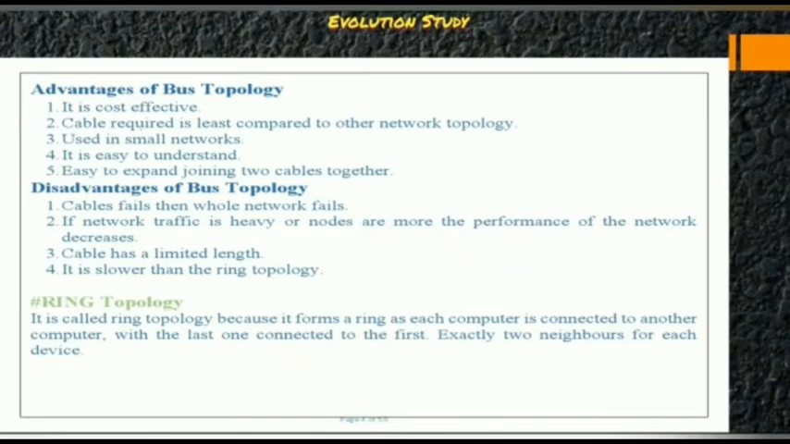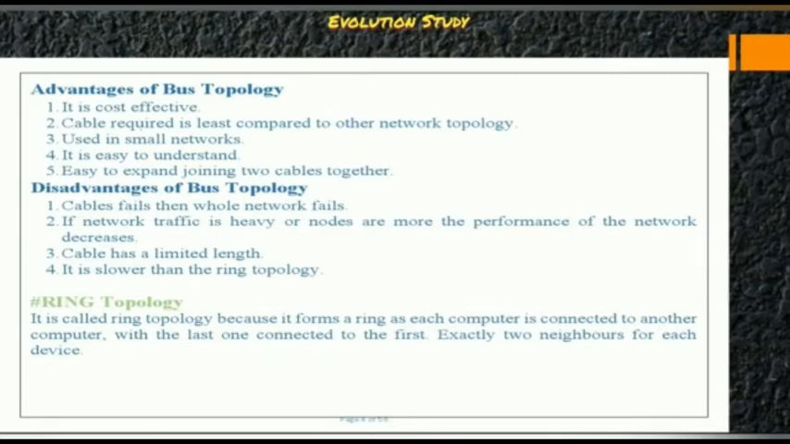Now let's come to the disadvantages. If the cable fails, then the whole network fails. If network traffic is heavy or the nodes are more, the performance of the network decreases. Cable has a limited length. It is slower than the ring topology. Now comes the ring topology.